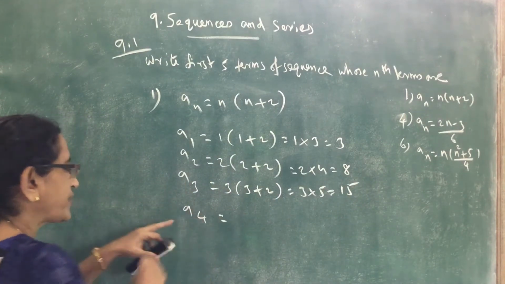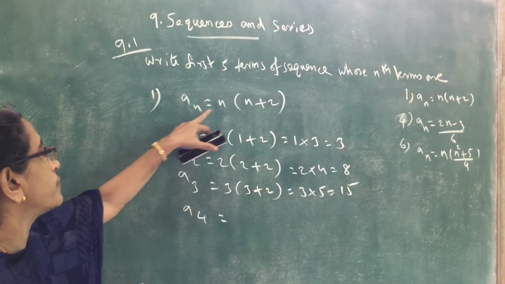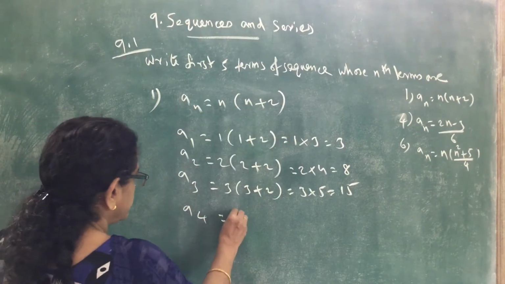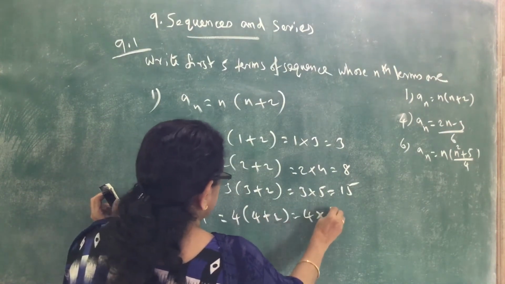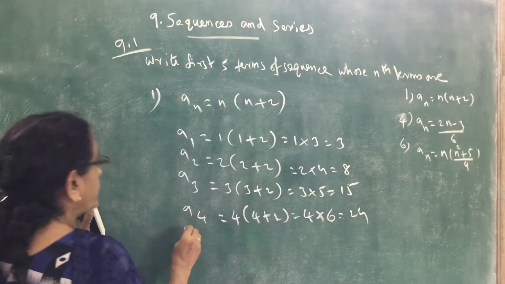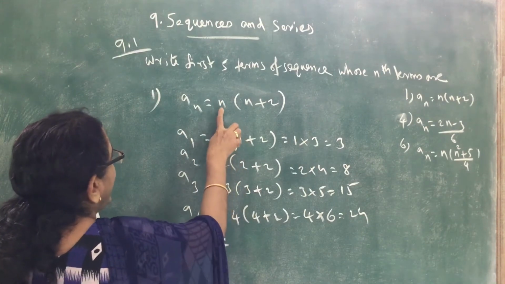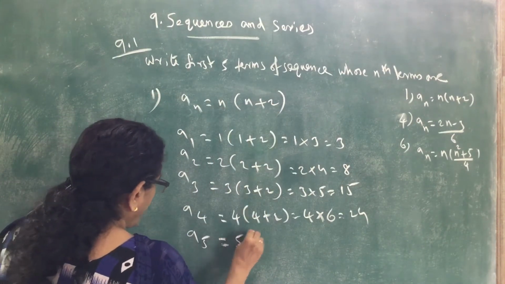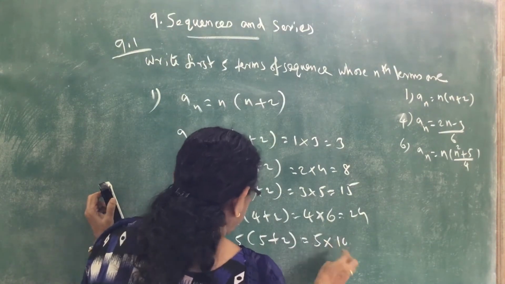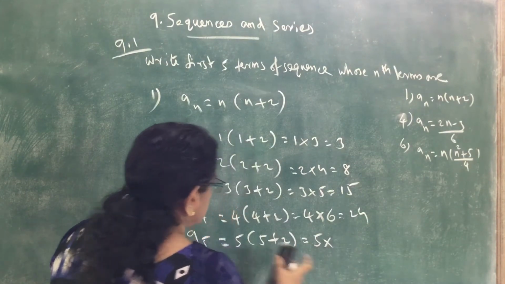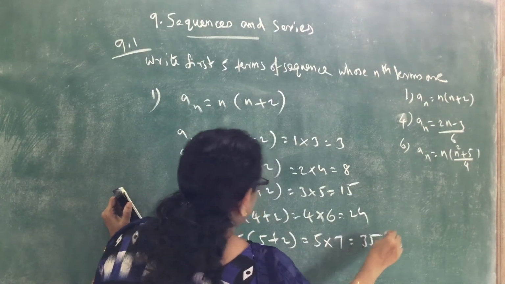For a4, put n equal to 4 and you will get the fourth term: 4 into 4 plus 2, that is 4 into 6, which is 24. Put n equal to 5 and you will get the fifth term: a5 equal to 5 into 5 plus 2, that is 5 into 7, which is 35.